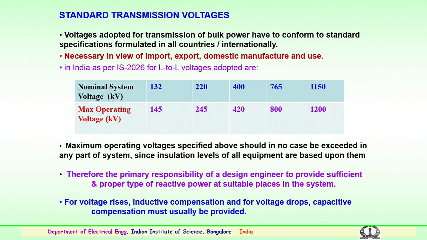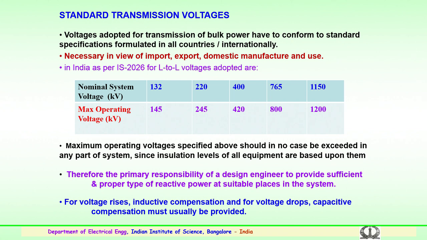Similarly, for 220 kV, 245 kV is the maximum operating voltage, and for 400 kV, 420 kV is the maximum operating voltage. Likewise, for 765 kV nominal AC voltage, the maximum operating voltage will be 800 kV, and for 1200 kV maximum operating voltage, 1150 kV is the nominal system voltage which is being standardized. The maximum operating voltages are specified as shown above.